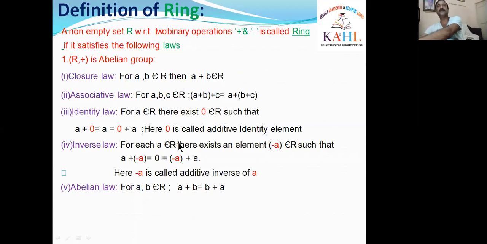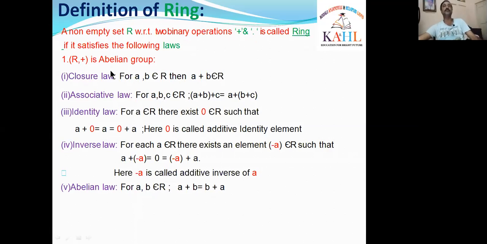In the previous one, I told you that this is the extension of group theory. That's why we can use the group definition also here, right? Because in group theory, we have used only a single binary operation, but in this ring theory, we are using 2 binary operations, plus and dot. Are you observing that they are in a fixed order? First plus, next one is second. This must be written compulsorily: first plus, next dot. For this application only, this definition will be applicable. That means first plus, next one is dot.